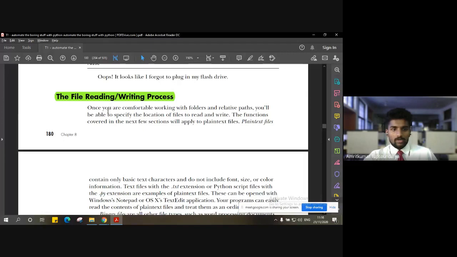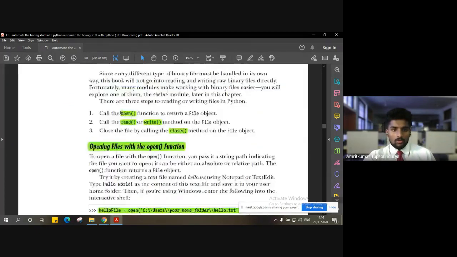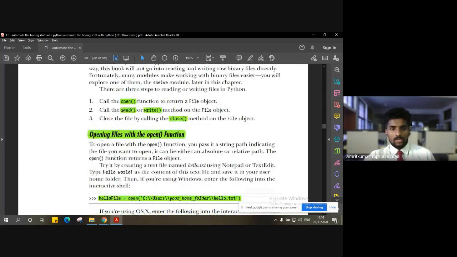So let's say we have to read an existing file, and also write some content inside it. For that we need at least four methods which are helpful for creating, reading, writing, and also closing those files.